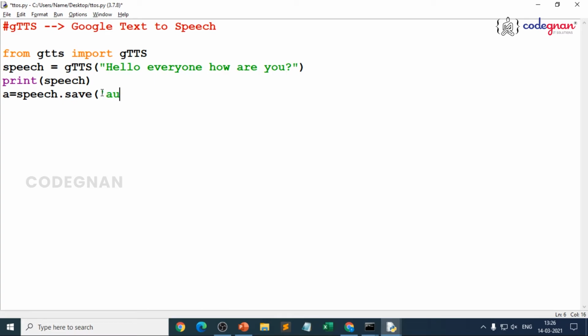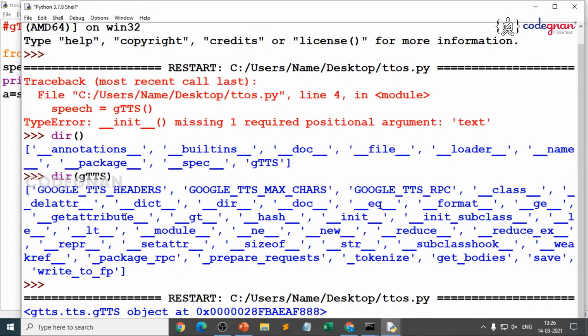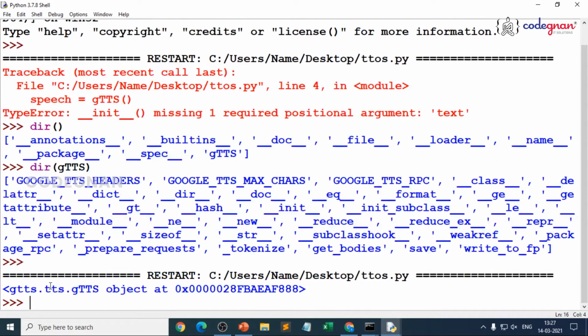So I'll just save it with some audio dot, because audio files are with mp3 extension, right? So just save it with audio.mp3. That's what we have seen in files. You just see the location, because I am running from desktop. You should be able to see this mp3 file on the desktop location only, and no issues. If you have any error, let me just first execute this. I'll click on execute, run module. I should be able to see the object directly, and that means in that particular location, I should see the mp3 file. There you go, no error.